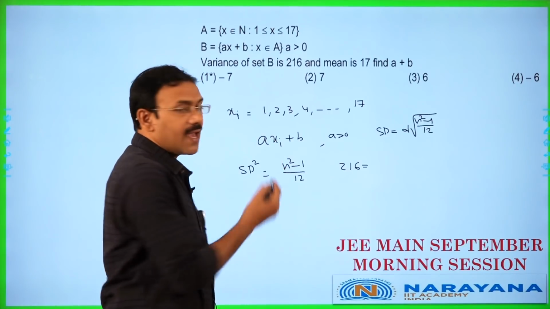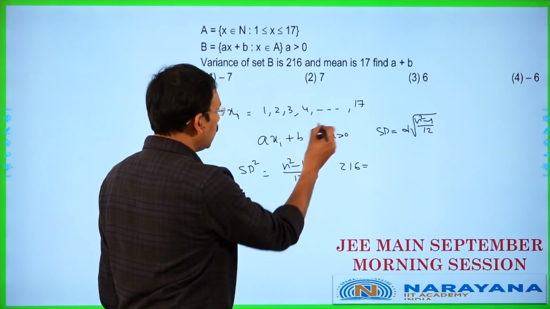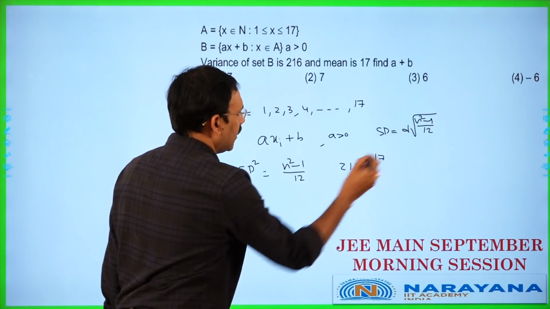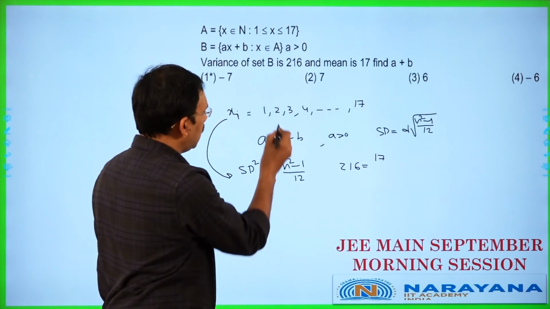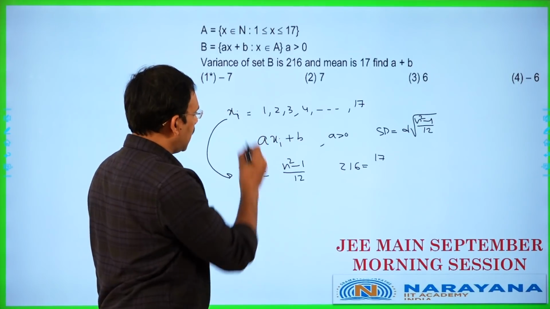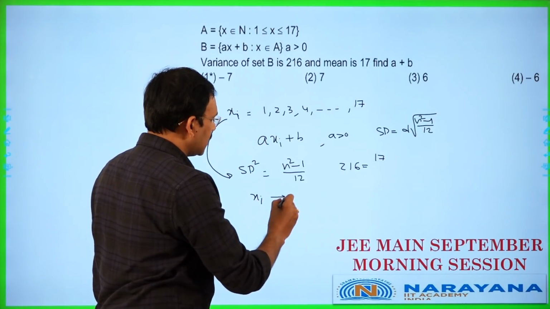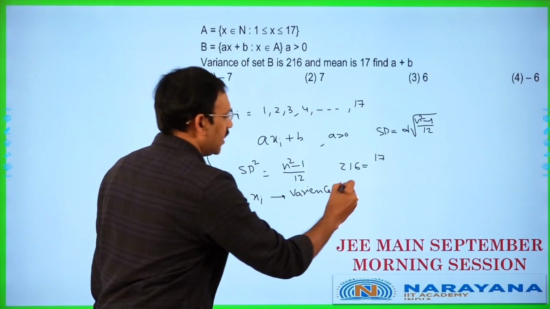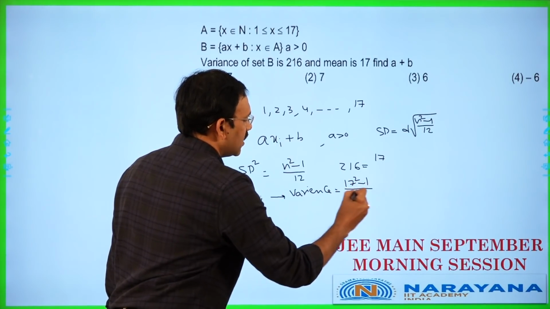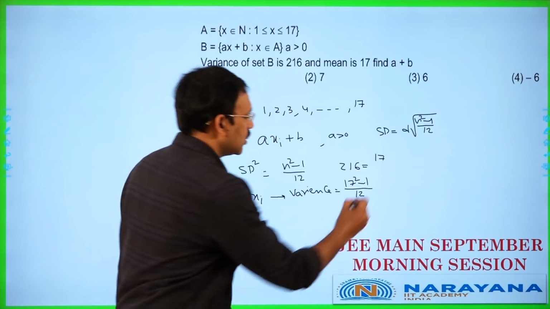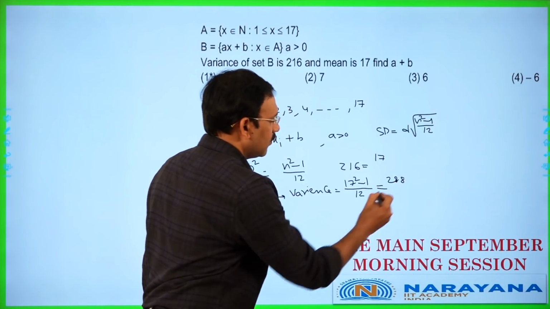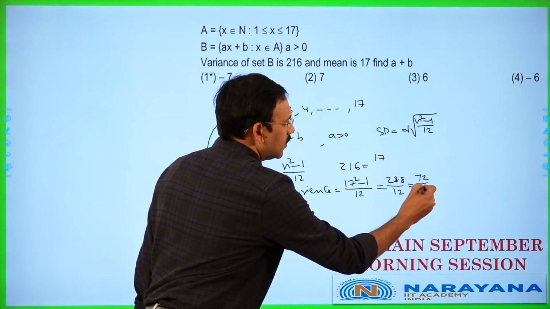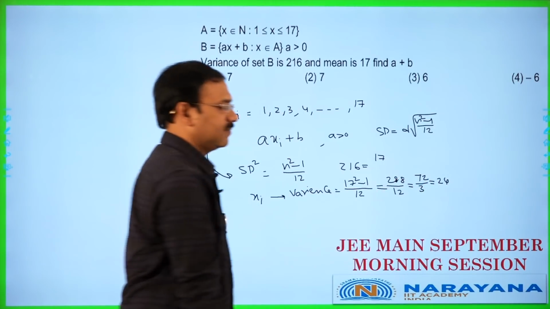Okay, here friends, a xi plus b is the data. First you try to find the variance of the first data. 17 entries are there. I mean to say, rather than this 216, you first find the variance of the first set. For this set xi, variance is equal to n square minus 1 by 12. That is 17 square minus 1 by 12, that is 288 by 12, that is 72 by 3, that is 24.